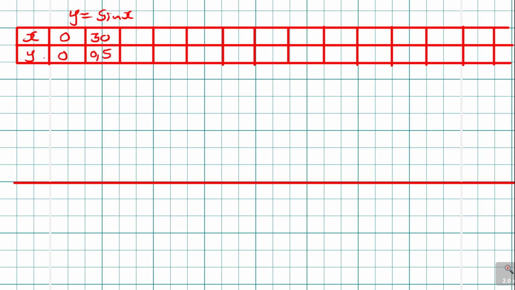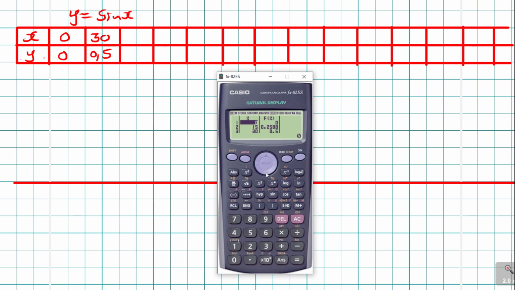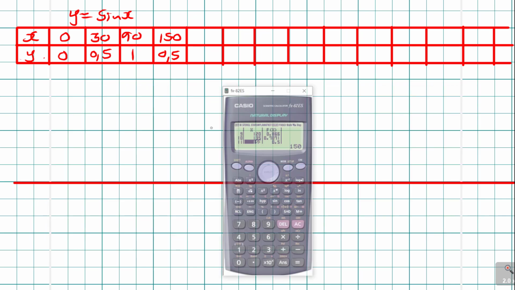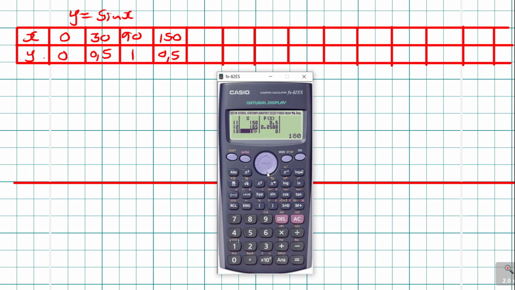Then we continue now looking at it again. Going down. Now 45 is also complicated. 60 is complicated. 75 is complicated. 90 is 1. We take that one. 105 we leave it. 120 we leave it. Remember, 90 is 1. 135 we leave it. 150 is 0.5. So it is 90, 1, 150, 0.5. Are you seeing that? So you're taking just the simplified one.